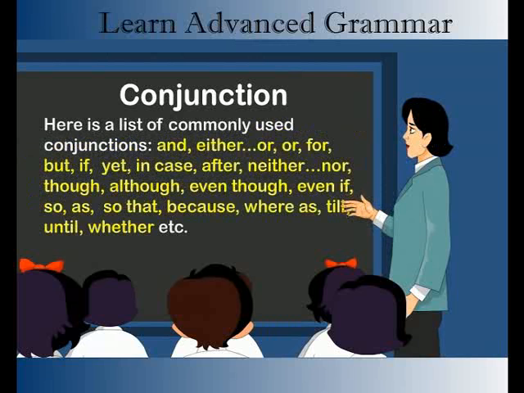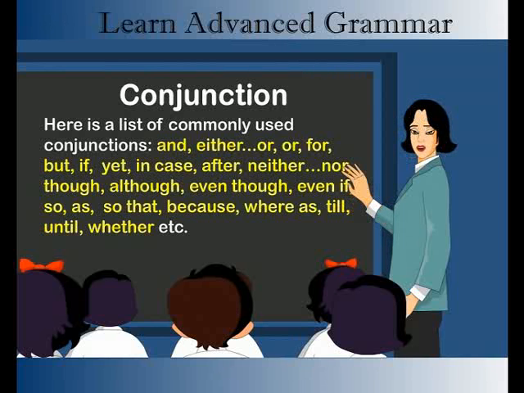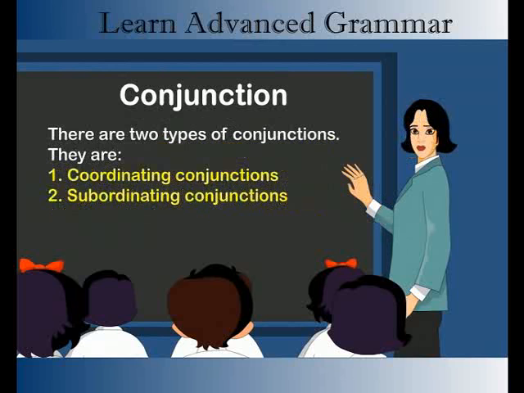Here is a list of commonly used conjunctions: and, either, or, for, but, if, yet, in case, after, neither, nor, though, although, even if, so, as, so that, because, whereas, till, until, whether, etc. There are two types of conjunctions. They are coordinating conjunctions and subordinating conjunctions.